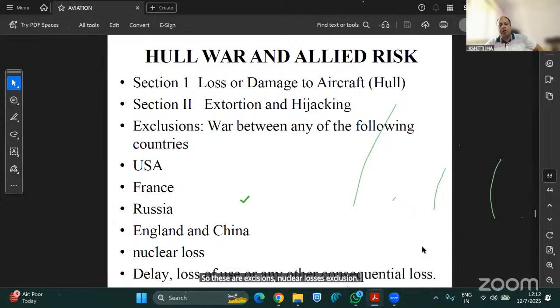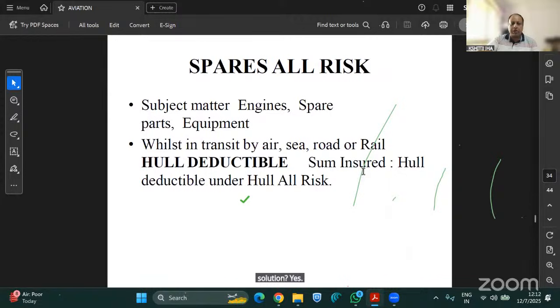Delay, loss of use, or any other consequential loss is not covered. Of course, loss of use and consequential loss is totally excluded under the aviation hull risk. Next is spares all risk. The subject matters are engines, spare parts, and equipment of the aircraft.